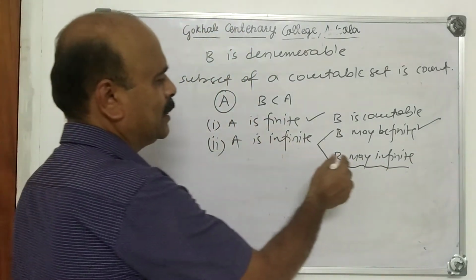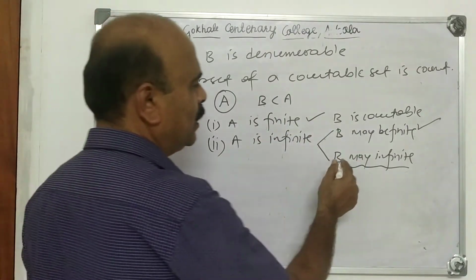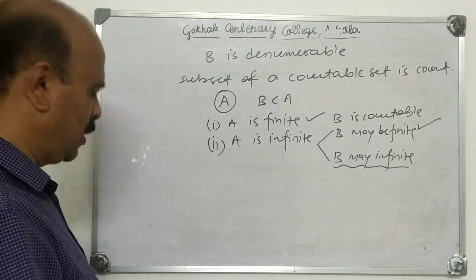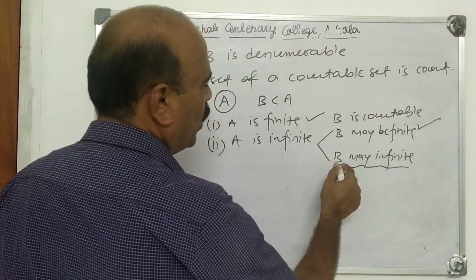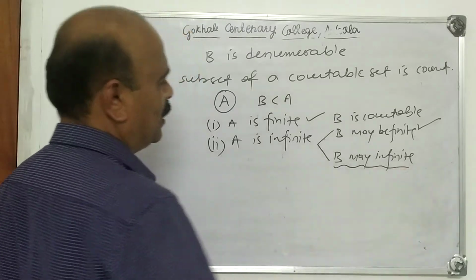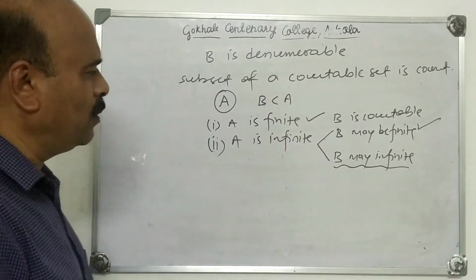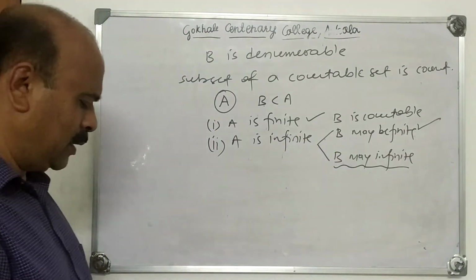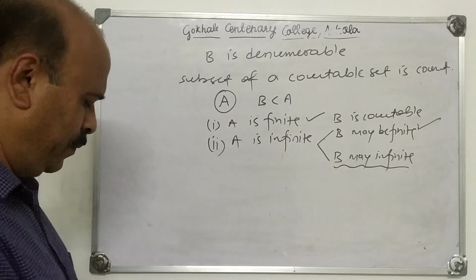A is an infinite set and B is an infinite subset of A. But we proved that this B is countable. How have we proved this? We have arranged the elements of B as An1, An2, An3, etc. Therefore, there exists a mapping f from N to B, which is a bijection. Hence, B is denumerable. This is an important theorem.